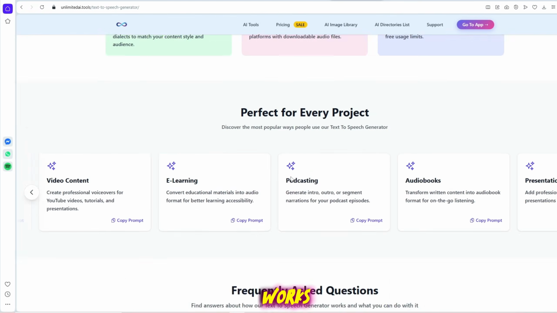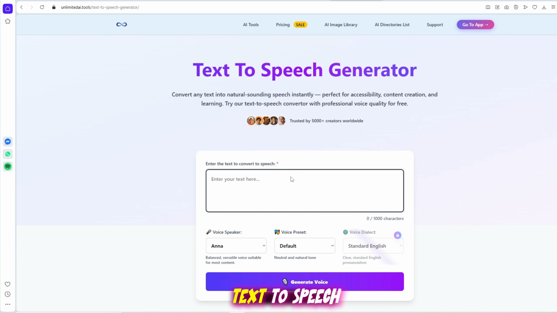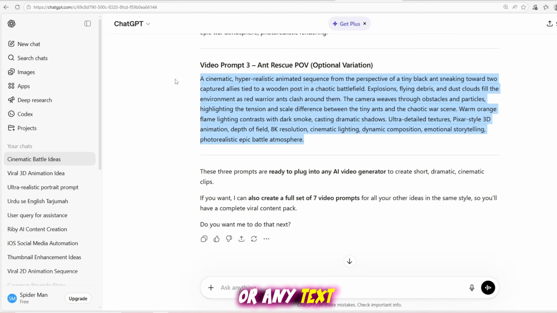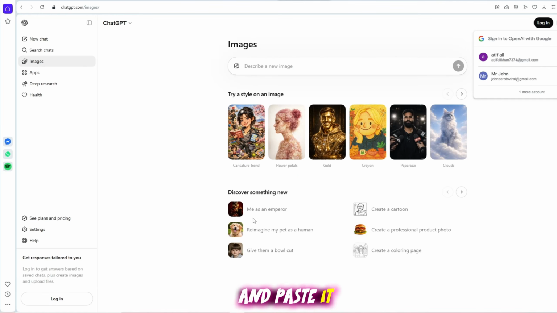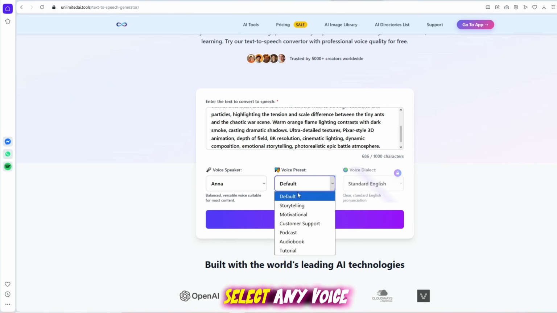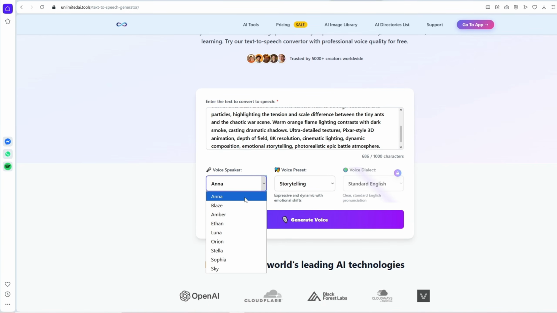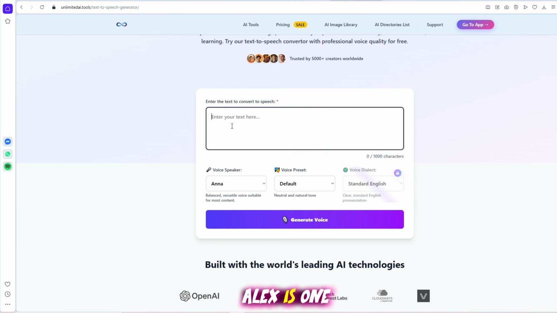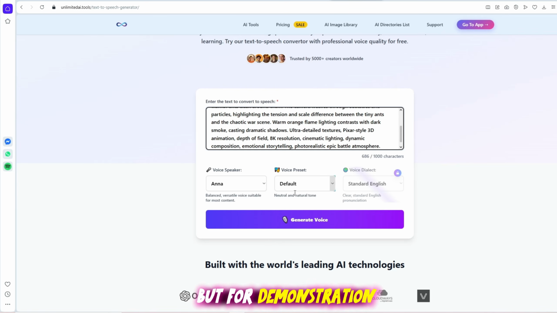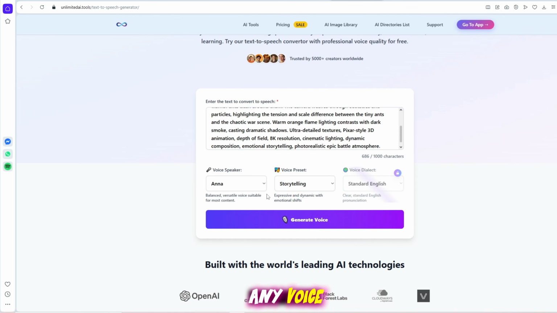Here's how it works. Open the AI text-to-speech generator. Copy the ChatGPT prompt or any text you want to convert into voice and paste it into the tool. Select any voice from the available options. For example, Blaze Alex is one of the best voices, but for demonstration, you can choose any voice.